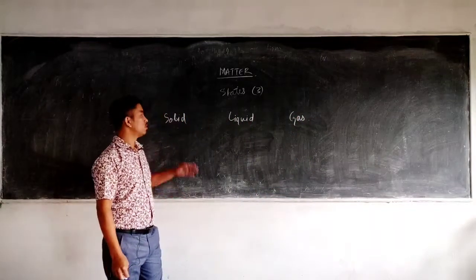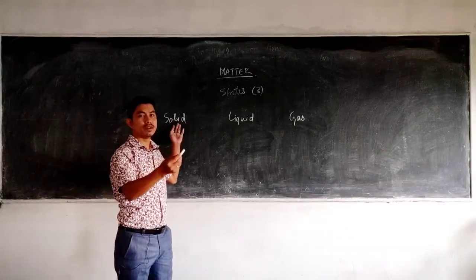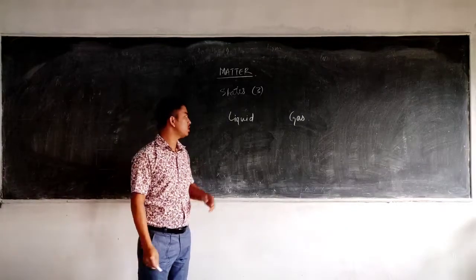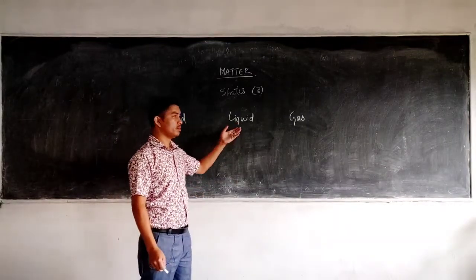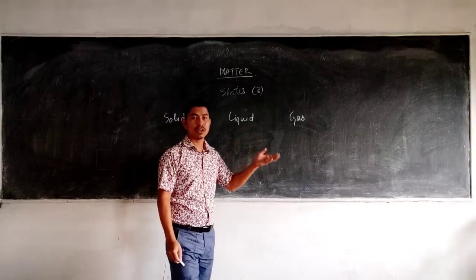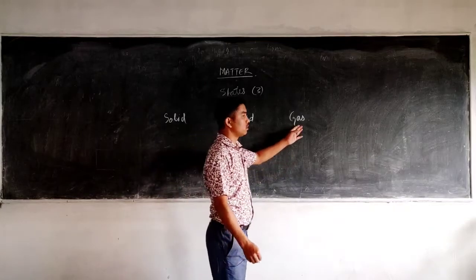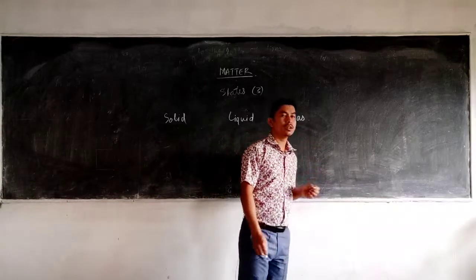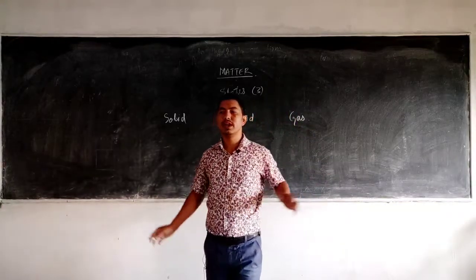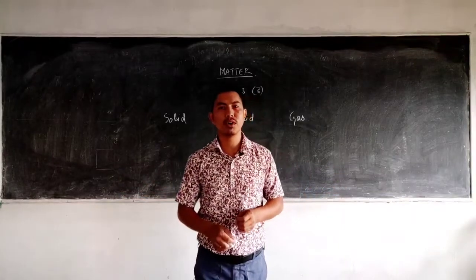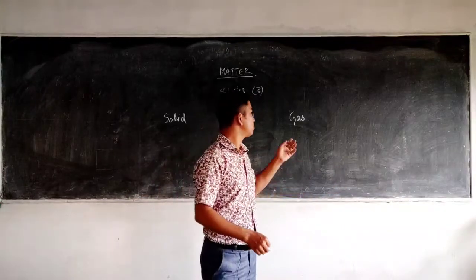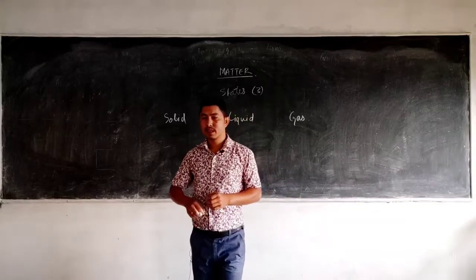Solid, like the chalk I have here, or the mobile phone you are holding. Liquids, you must have seen water, petrol, kerosene, diesel, all of them are liquids. And gases, though we do not see them, we know that we are surrounded by gases like oxygen, carbon dioxide, nitrogen.